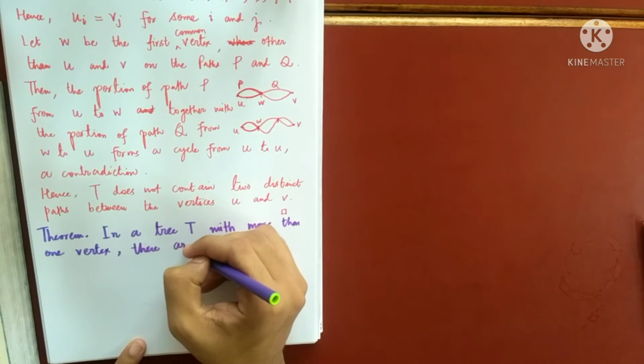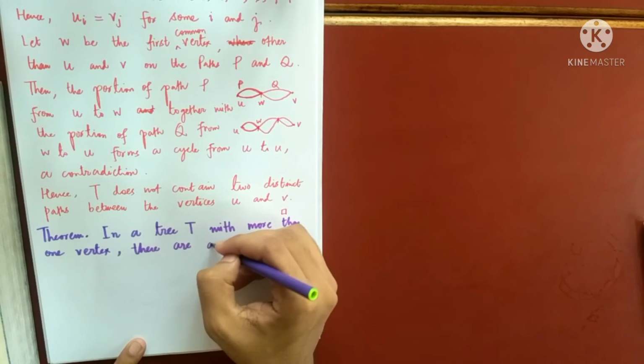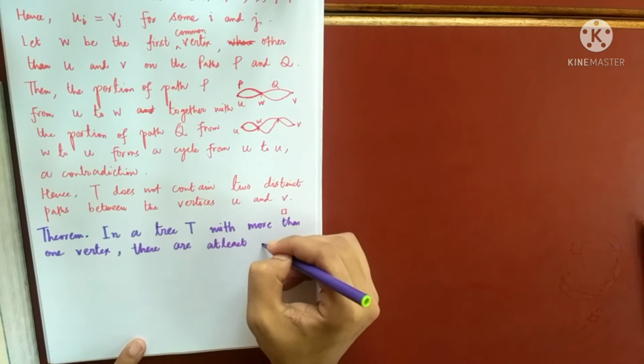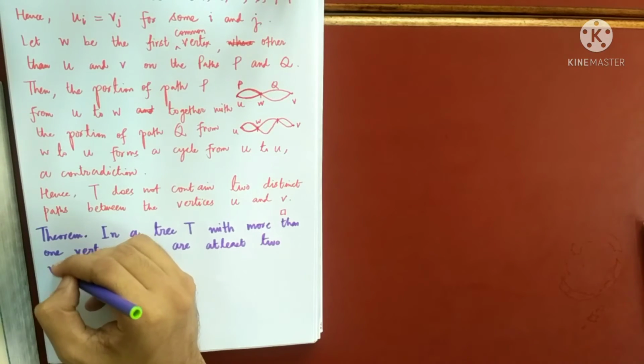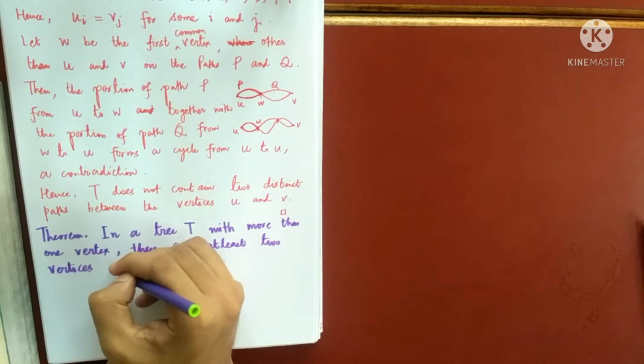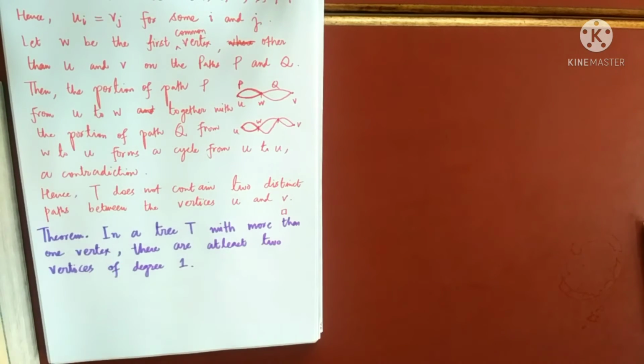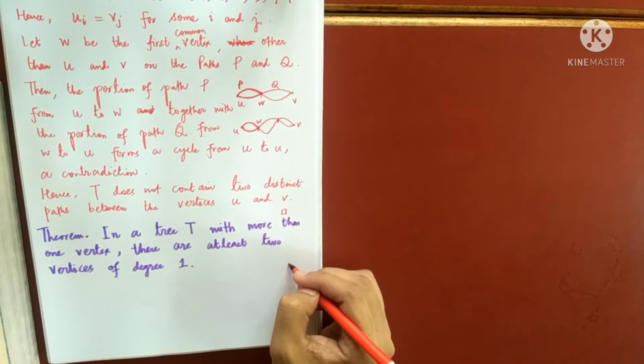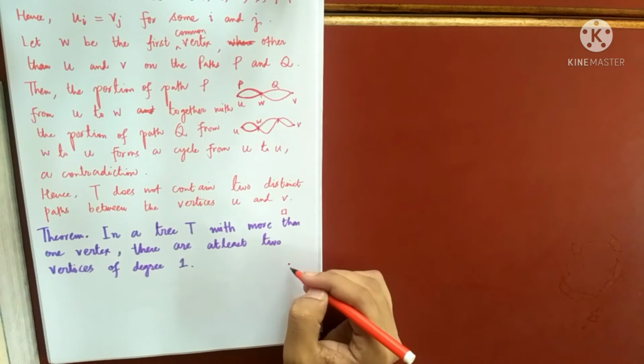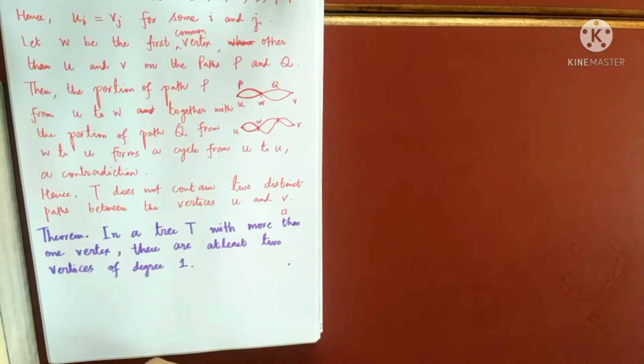there are at least two vertices of degree 1. Okay, so what we are claiming is that if you take any tree, if I have just one vertex, it cannot have any edges because loops are not possible in a tree, because that is a simple graph. So we will not talk about this case.